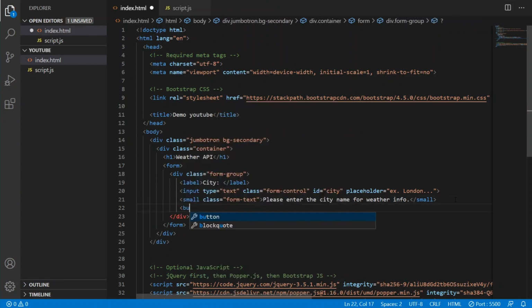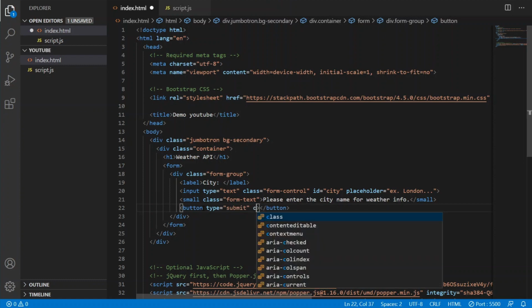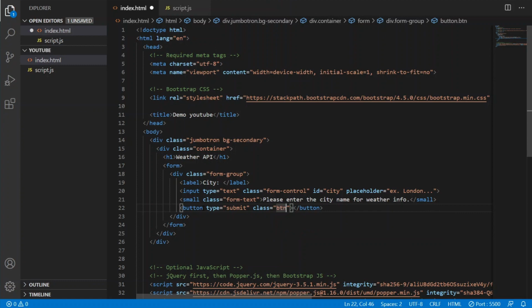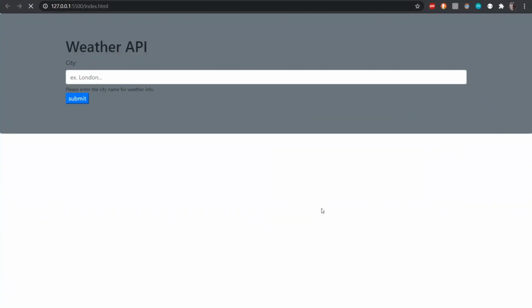And we're going to make a button of type submit. Since we are using Bootstrap, we can give this a class like btn-primary, and we will write Submit inside the button, hit save, go to our browser and reload, and we can see that we have this.